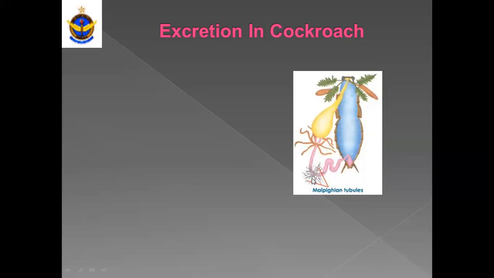Actually, these tubules are the only structure which is considered as the excretory system or excretory organ of cockroach. These Malpighian tubules are immersed in the open type circulatory system where hemolymph is present in the cockroach body. What is hemolymph? Hemolymph is the blood of cockroach because it does not have red blood cells and looks like a white paste. That is why it is called hemolymph.